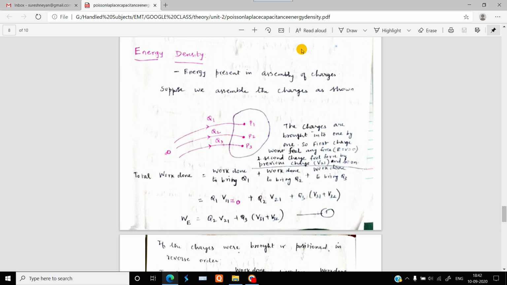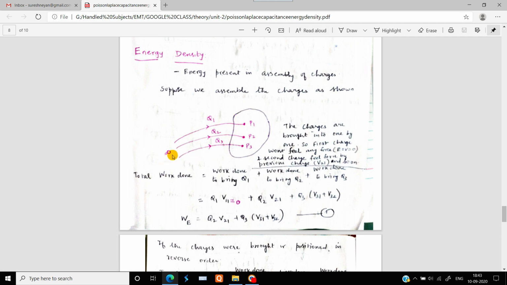The definition of energy density is the energy which is present in the assembly of charges. So, whenever there is an assembly of charges, energy may be present due to the presence of the charges. The potential energy which is stored inside that particular assembly of charges is going to be termed as the energy density. Suppose we have the assembly of charges as shown in the figure.